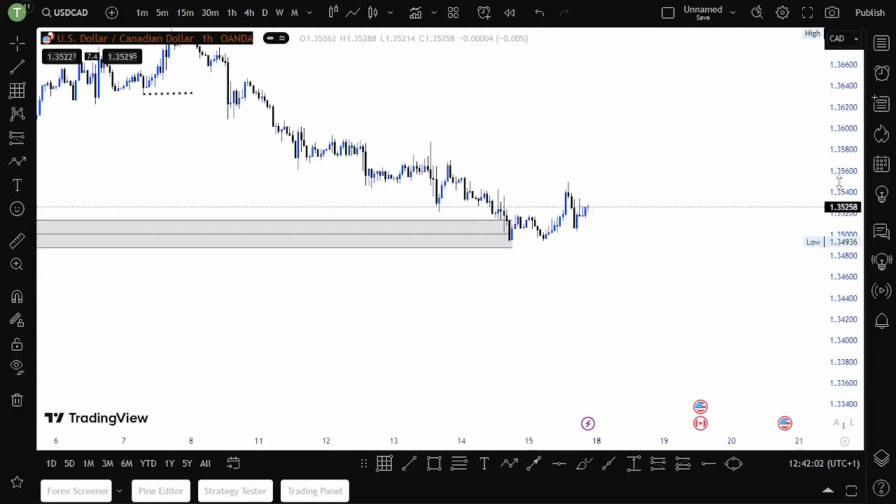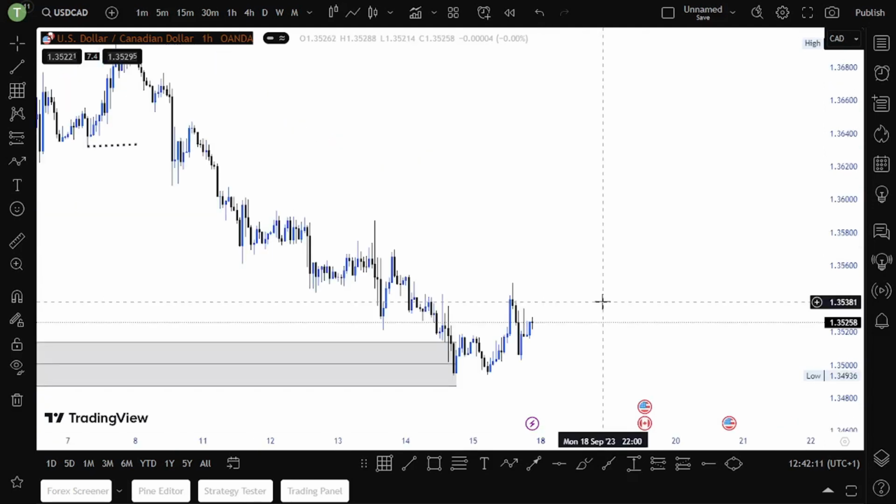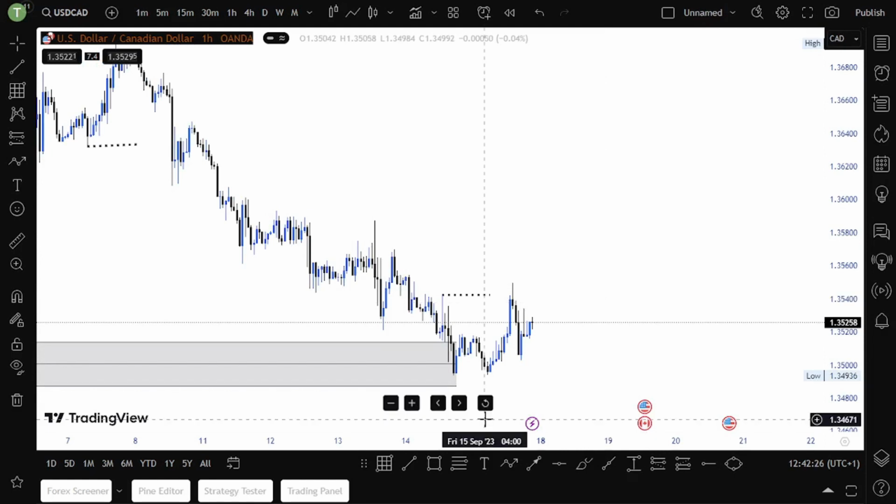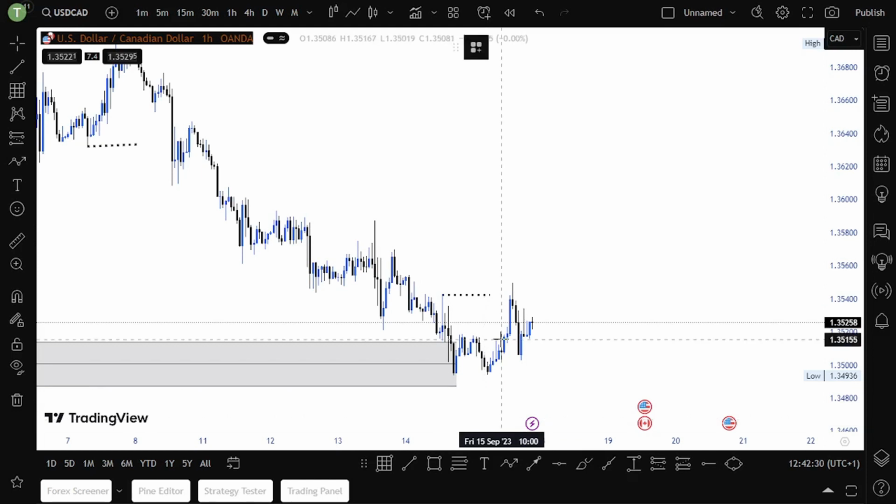Okay, now let's look at the lower timeframe. As you can see, where is our change of character? Our change of character is here. So price is currently at this demand zone again, this lower demand zone. So I will be interested in buys on US dollar CAD, guys. This could be a nice entry to buy US dollar CAD.